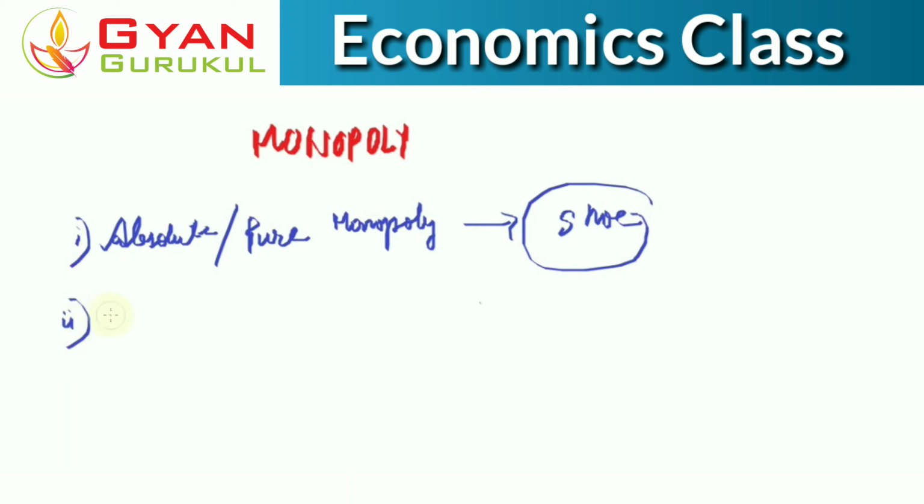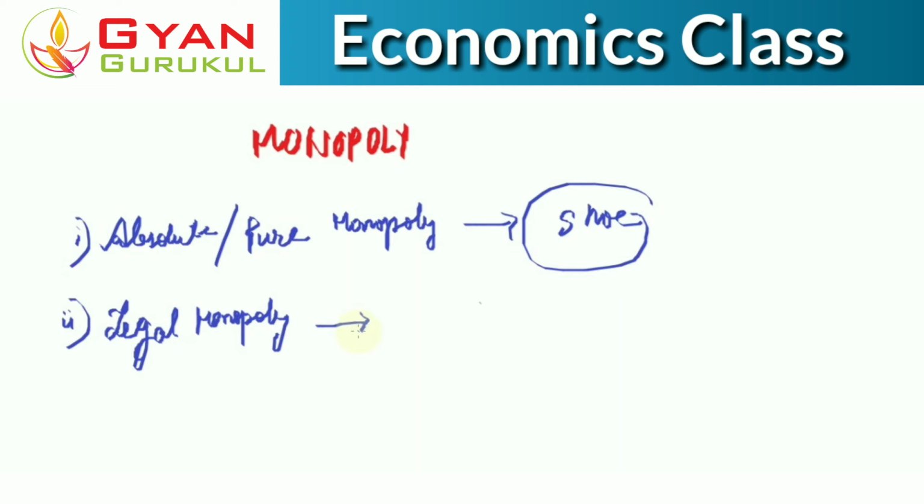The second form of monopoly is called the legal monopoly. So what is the legal monopoly? Sometimes some particular products get a trademark, a copyright, or a GI tag, or a geographical indication tag. Then again, some products may get a patent right. These particular products could be produced by a certain firm or a certain sector in the entire market, right?